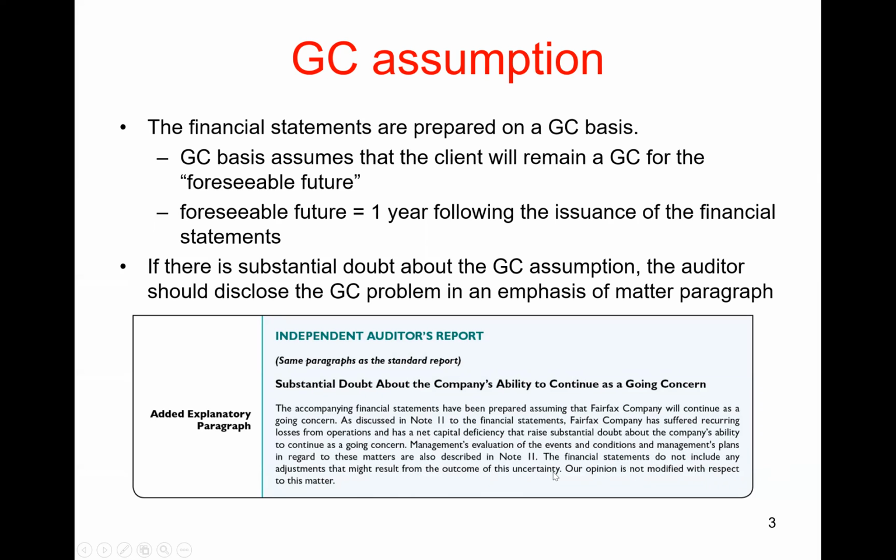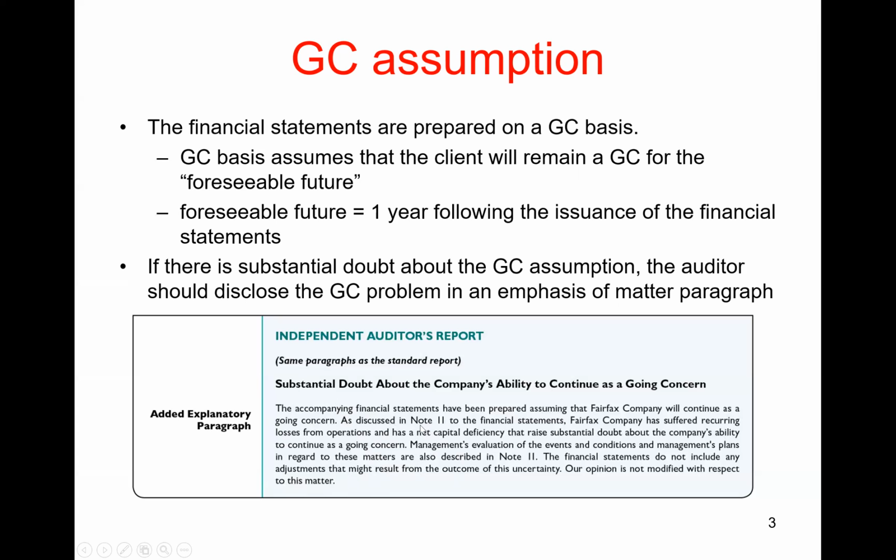In other words, if the company doesn't remain a going concern, if, for example, it goes into bankruptcy, then the financial statements are not going to reflect the company's value. And then it says our opinion is not modified with respect to this matter. This is the explanatory paragraph that the auditors provide in the audit report.